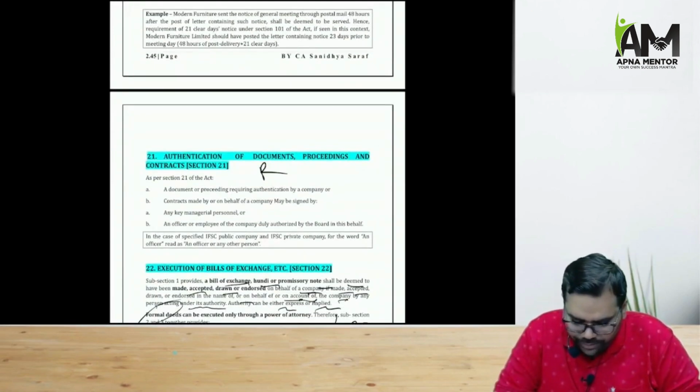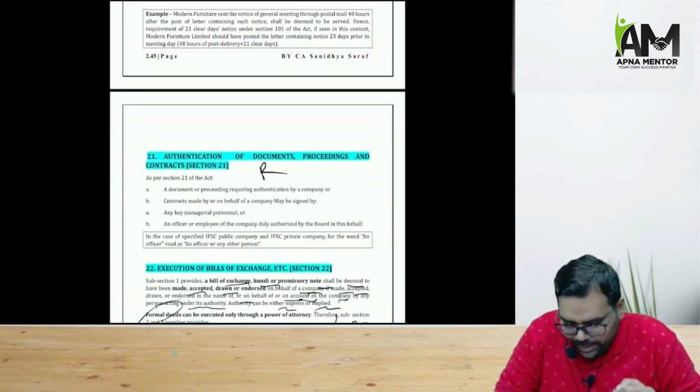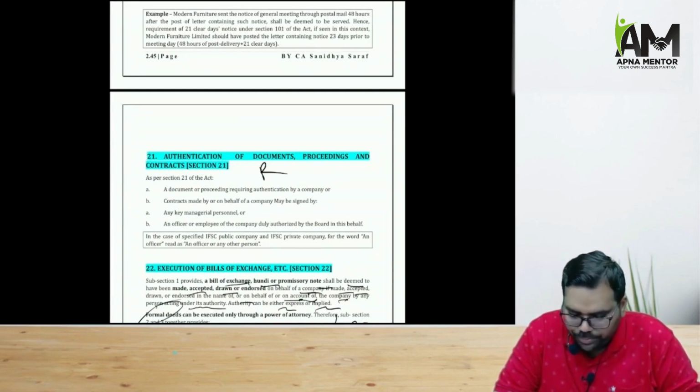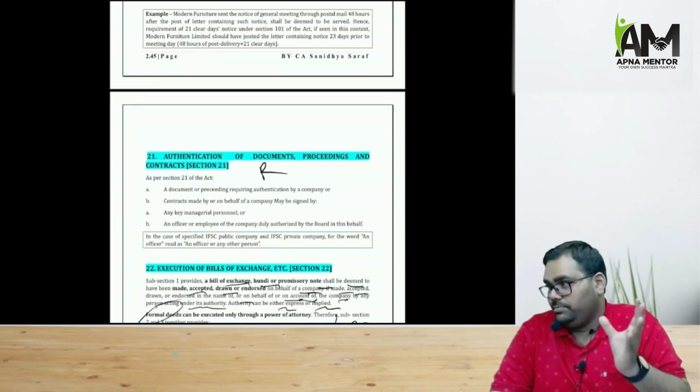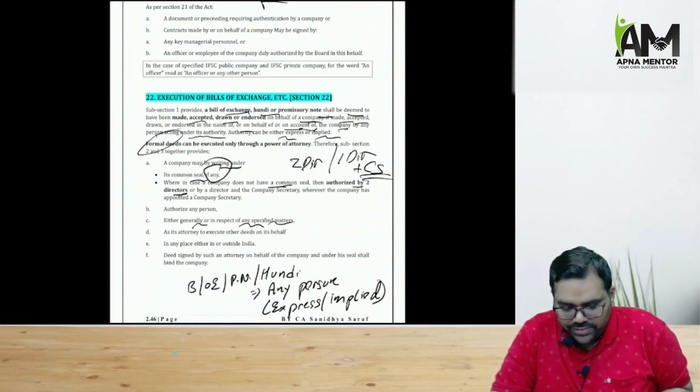Then section 21, authentication of documents. So basically any document or any proceeding requiring authentication of company, or contracts made by the company, when will that be authenticated? That will be authenticated when it is signed by the key managerial personnel of the company or officer or employee of the company whom the board has authorized. And finally, we have section 22.